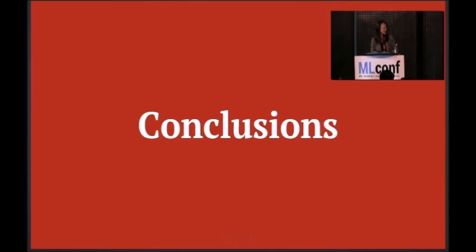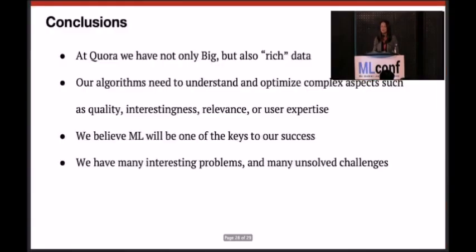Okay, I think I'm running out of time, but to conclude, at Quora, we have not only big but also very rich data. Our machine learning algorithms need to understand and optimize for various aspects such as quality, relevance, interestingness, or user expertise. We believe machine learning is key to our success, and we've been investing a lot in it. And we have many interesting and challenging problems.